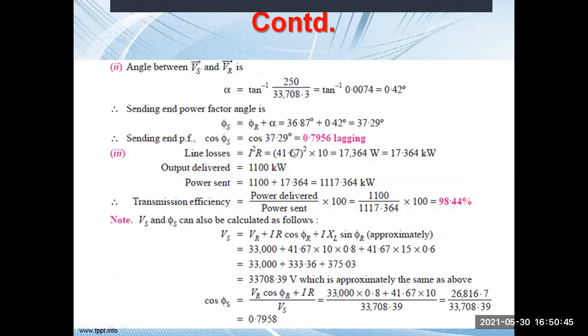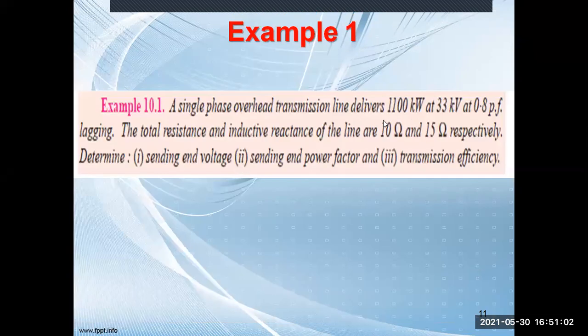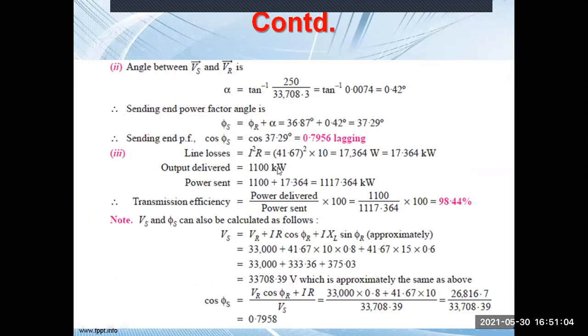Okay. Now next is the line efficiency. How to calculate the line efficiency? First you have to calculate the losses, that is I square R. I you have calculated, that is 41.67. Output power is 1100 kilowatt, that is your receiving end power. So sending end power will be receiving end power plus the losses. Now the transmission efficiency will be power delivered by the power sent into 100. If you substitute this value, you will get 98.44%.